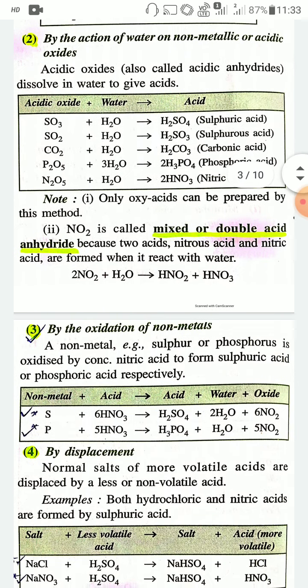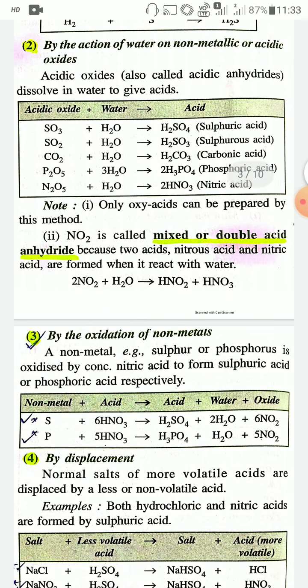The second method of preparation is by the action of water on non-metallic or acidic oxide. Acidic oxide, also called acidic anhydride, dissolves in water to give acid. So in this case, the scheme is acidic oxide plus water implies acid.